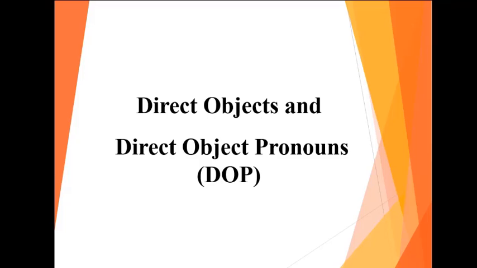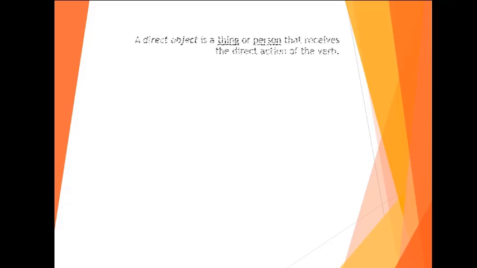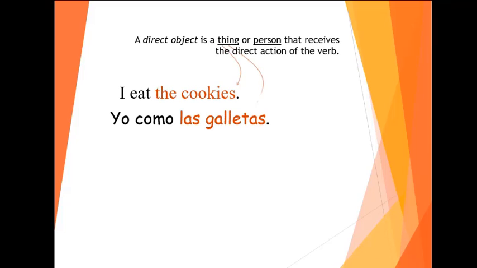Hola, in this video you're going to learn a little bit about direct objects and direct object pronouns. What are these? Let's see. So, a direct object is a thing or a person that receives the direct action of the verb.